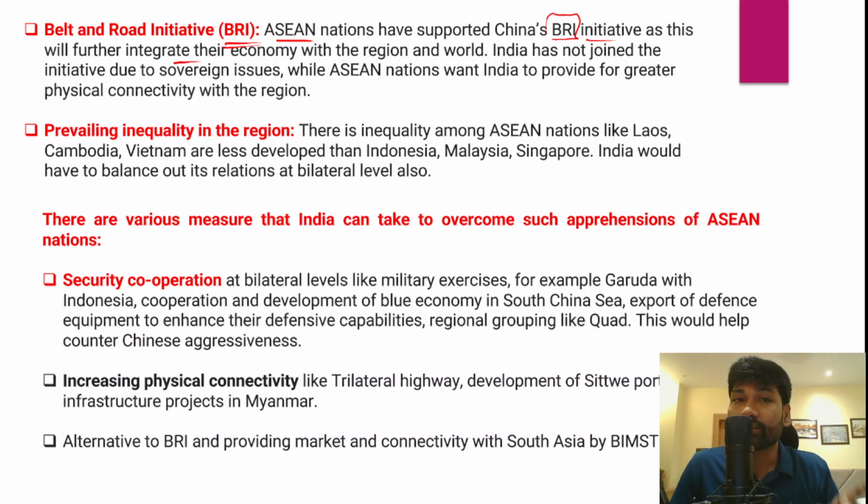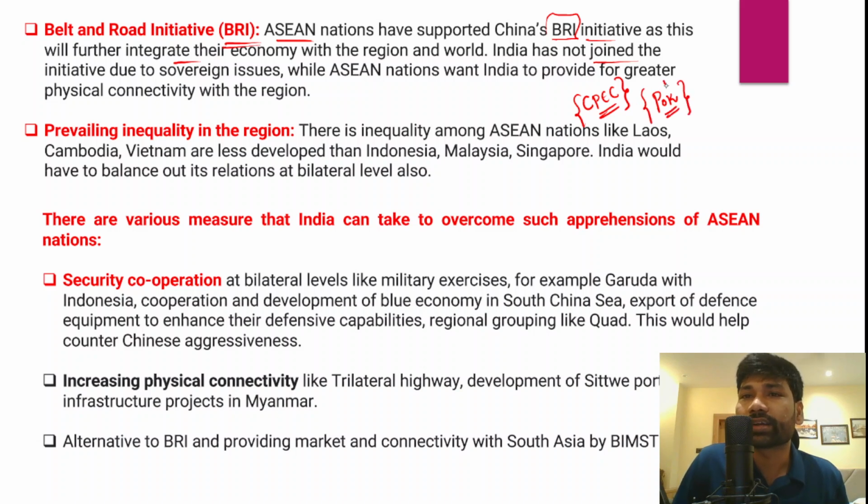But on the other hand, if you look at India's stance over the Belt and Road Initiative, India did not join because of sovereignty issues, in the sense that the China-Pakistan Economic Corridor, part of the Belt and Road Initiative, has been passing through Pakistan occupied Kashmir. In fact, India very often raised concerns about the China-Pakistan Economic Corridor.